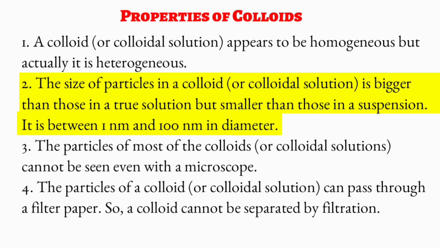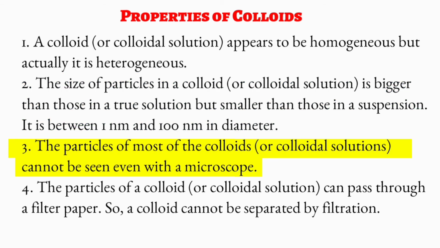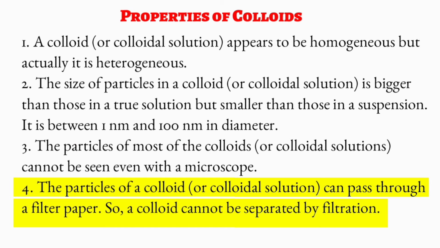It is between 1 nanometer and 100 nanometer in diameter. Third, the particles of most of the colloids cannot be seen even with a microscope. The particles of a colloid can pass through a filter paper, so a colloid cannot be separated by filtration.